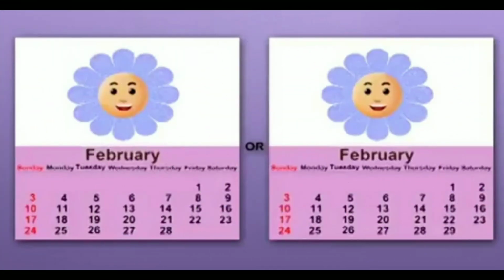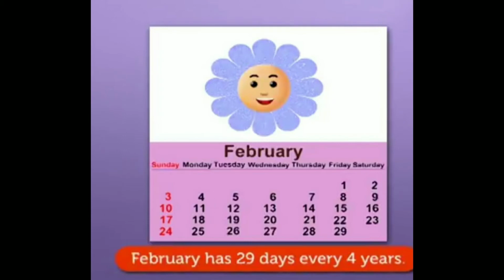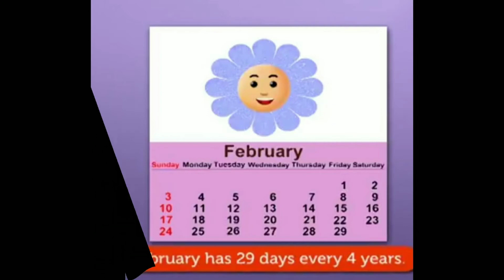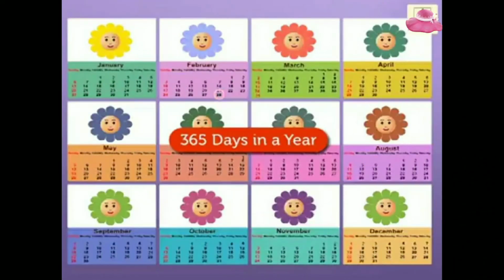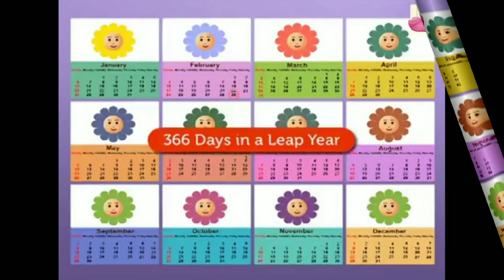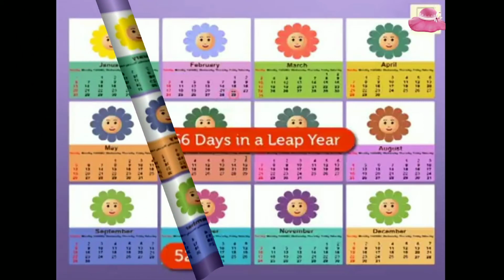The month of February is a very special month because it has either 28 or 29 days. After every 4 years, there are 29 days in the month of February. And when this occurs, it is called a leap year. It means when there are 29 days in the month of February, then we call it a leap year. There are 365 days in a year, but there are 366 days in a leap year as one day increases in the month of February.